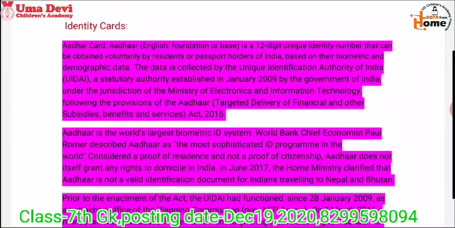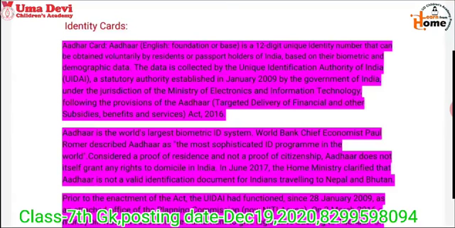And according to World Bank chief economist Paul Romer, Aadhaar is the most sophisticated ID program in the world, and it is considered that Aadhaar card is only a proof of residence and not a proof of citizenship.